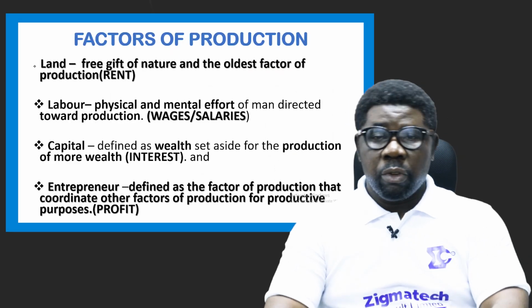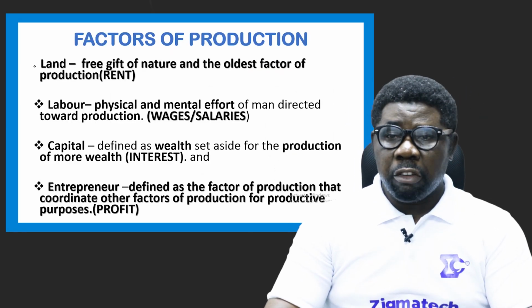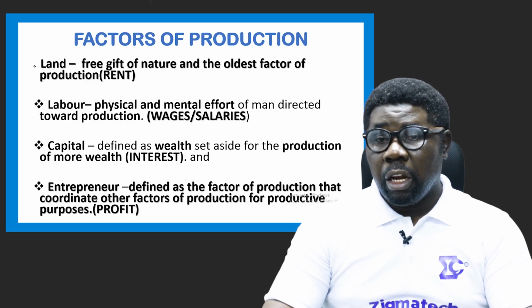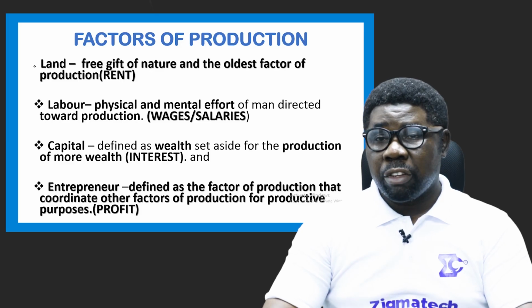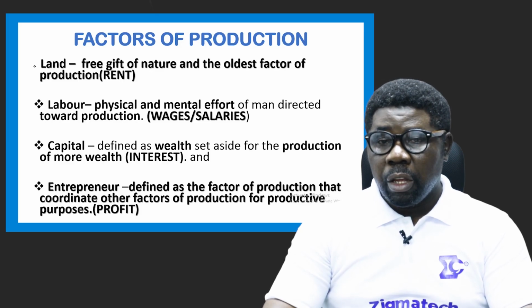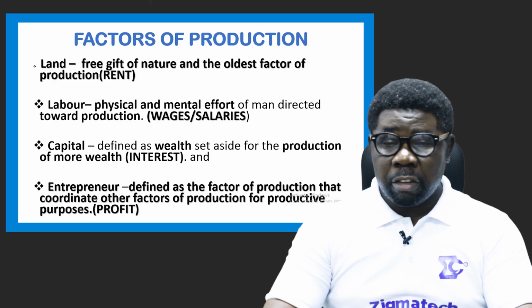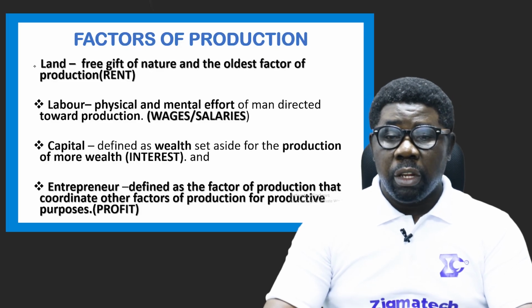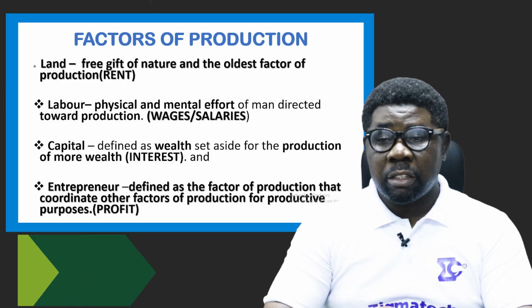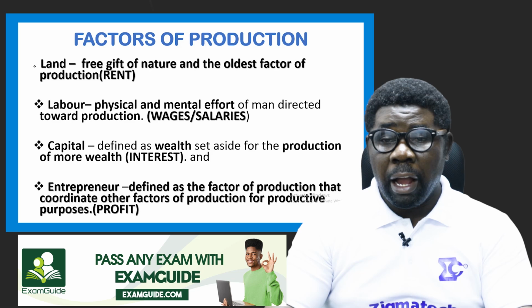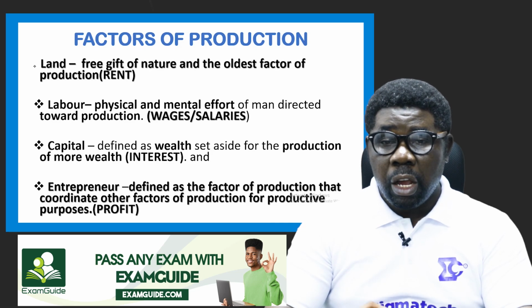So that's it. So we'll see here, land is a free gift of nature and the oldest factor of production. Yes, land earns rent as its reward in production. Labor is the physical and mental effort of man directed towards production. All right, labor earns wages and salary as a reward for its activity in production. And capital is defined as wealth set aside for production of more wealth. Okay, any item you have that can be used to produce further products is called capital.